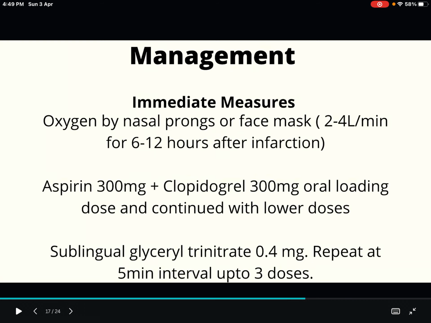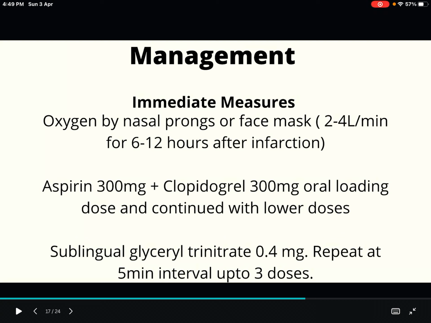Now coming to the management, this is the most important part in myocardial infarction. What is the management? The management part we can divide into different stages. One is immediate measure. The immediate measure is oxygen. Oxygen we have to give by nasal prongs or face mask. How much quantity? 2 to 4 liter per minute for 6 to 12 hours after the infarction.